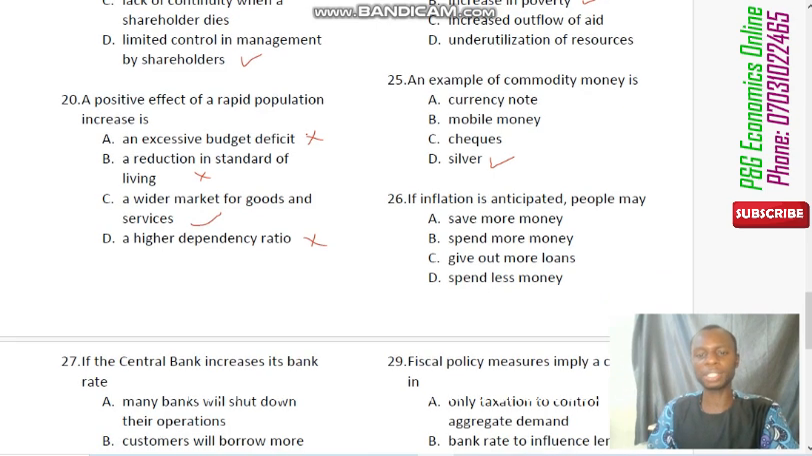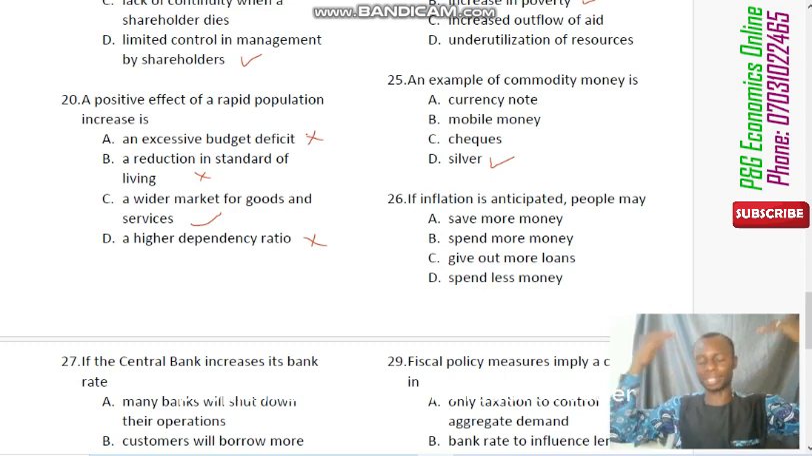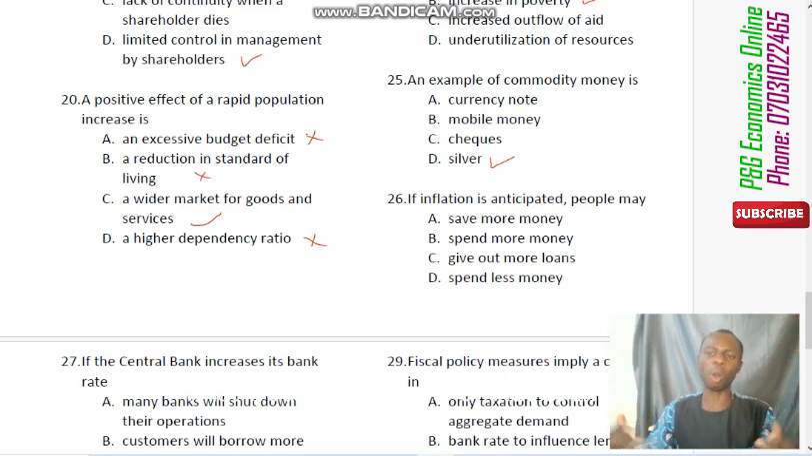Now number 26 says if inflation is anticipated, people may... That's it. When people are expecting that an economy will experience inflation, what would the citizens of that country be doing at that very moment? Would they save more money, as option A says? Would they spend more money, get out more loans, or spend less money?